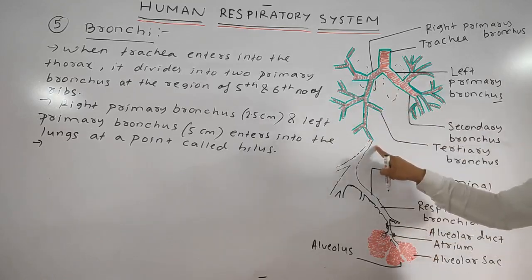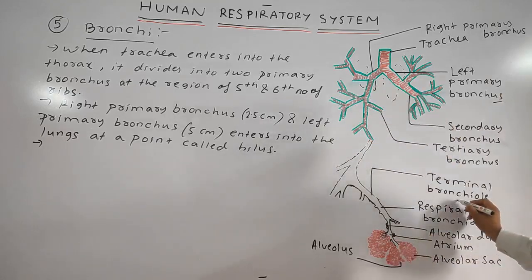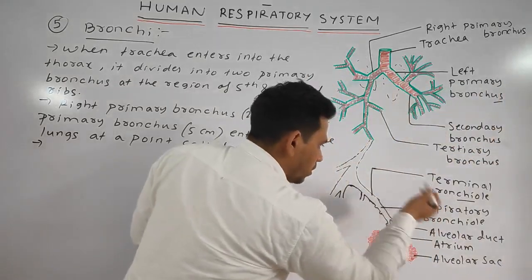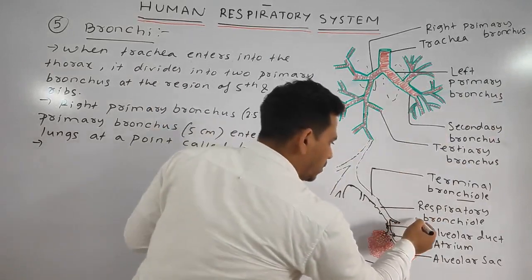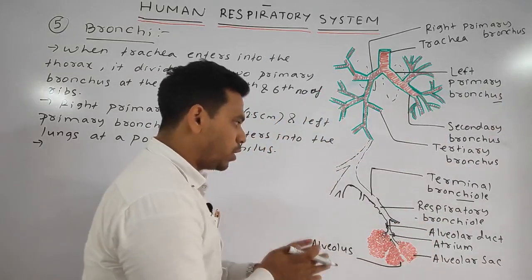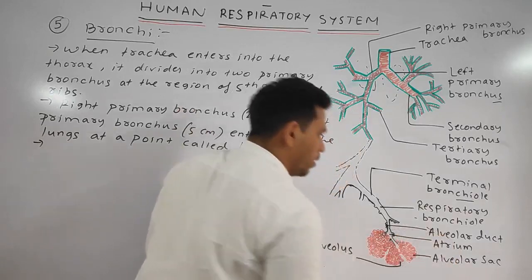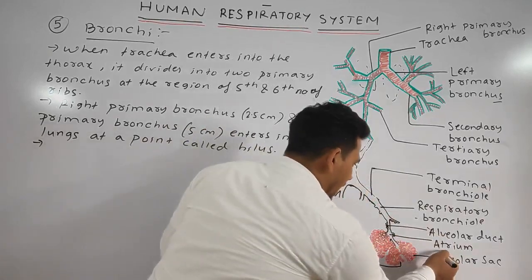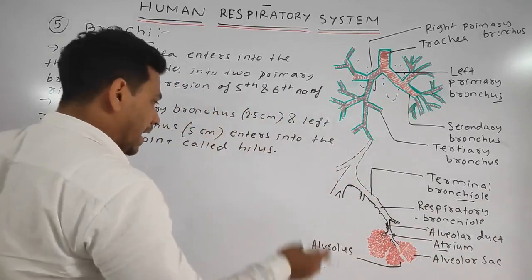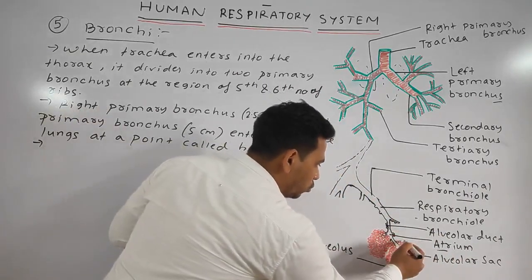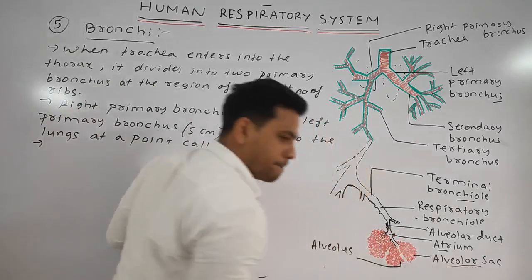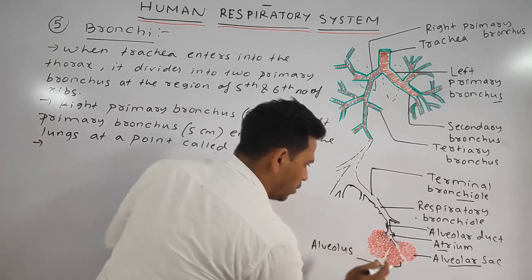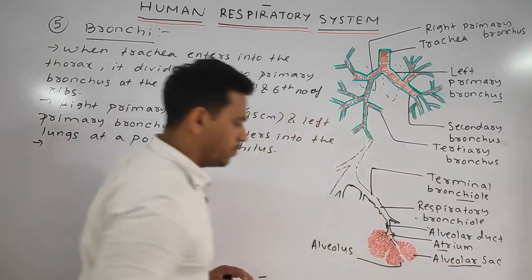Tertiary is further divided into fine branches called the terminal bronchiole. The terminal bronchiole leads to the respiratory bronchiole. The respiratory bronchiole opens into the alveolar duct. The alveolar duct further expands to form the atrium. Each atrium has 2 to 5 alveolar sacs having a large number of alveoli. Each segment is called the alveoli. The bunch of them is called the alveolar sac.